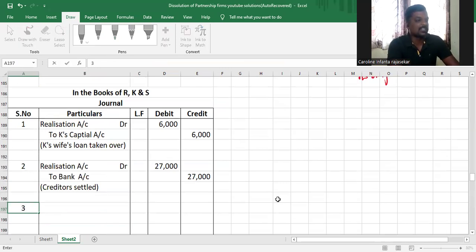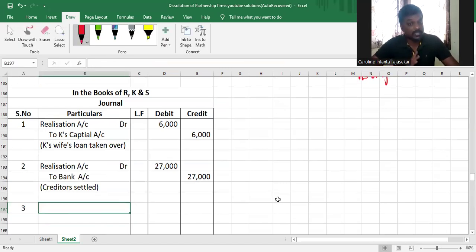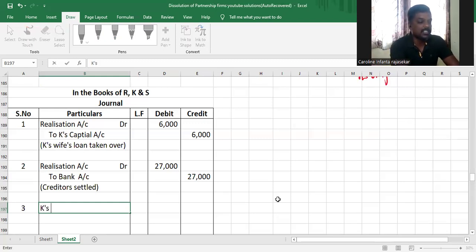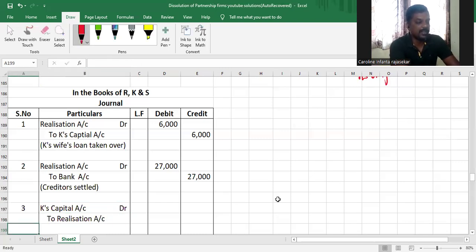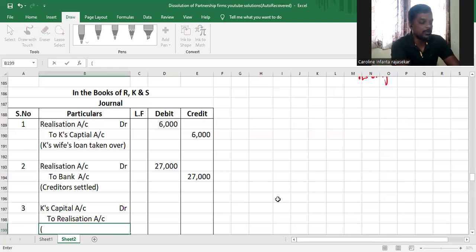Now, when you realize an asset, realization account will be credited because it's income from the firm. And if you sell the asset and get money, then bank account will be debited. Whereas here, you're not selling the asset and getting the money. The partner is taking over the asset. So partner's capital account will be debited because the liability of the firm towards the partner is reducing. He's taken an asset from the firm. And therefore, partner's capital account will be debited. So the journal entry is K's capital account debit to realization account.